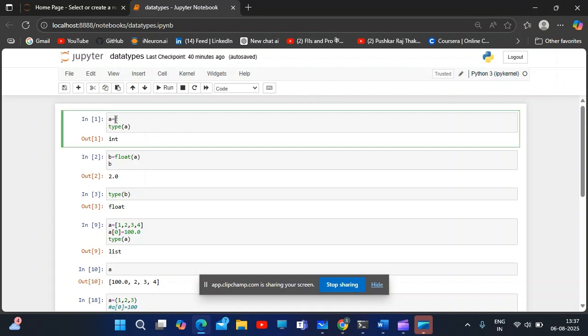Even you can take it as positive, even negative too also. So again, it will be in an integer format only. Positive, negative, it doesn't matter. The data type is integer.